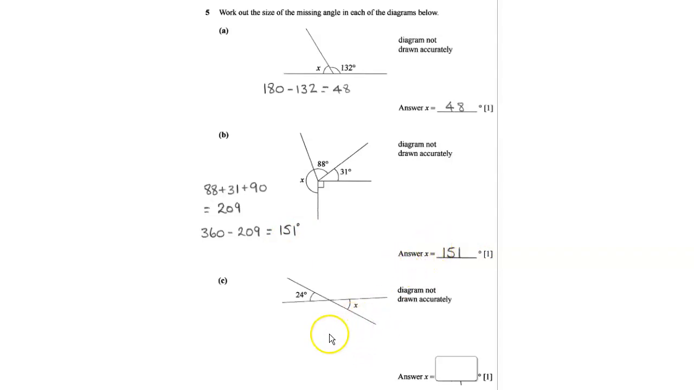So question C, we've got 2 lines crossing one another. Now the missing angle there would be 24, and that is because they are vertically opposite.